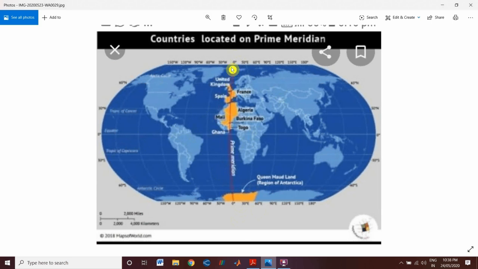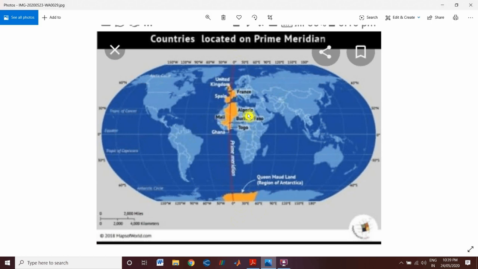So it was decided that Greenwich in London would be the prime meridian, and it was also chosen as the prime candidate by an elite group of astronomers during the International Meridian Conference, which was held in 1884. So they decided that the longitude which passes through Greenwich will be the prime meridian.